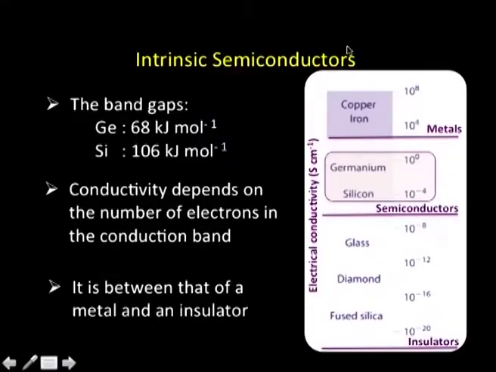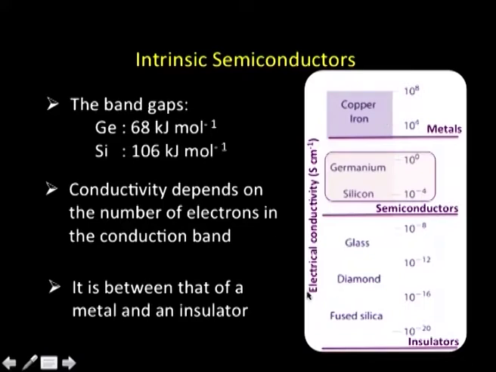That is one bit of it. Another thing is to place things relative to each other. Metals are highly conducting, so the numbers are fairly large. Insulators have very small conduction, almost negligible or very insignificant, and semiconductors are in between the two. That is why they are called semi. That means the conductivity of semiconductors is in between that of the insulators and the metals.